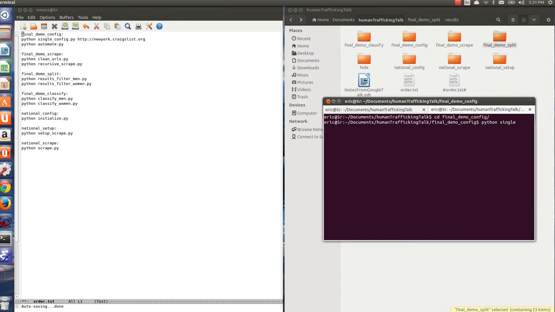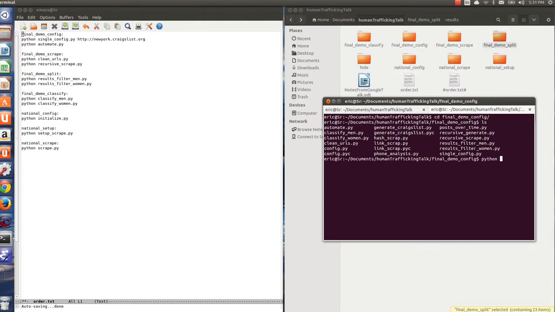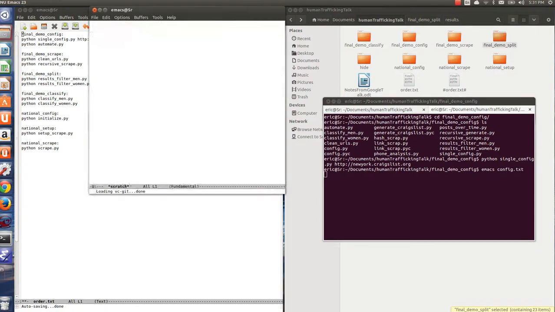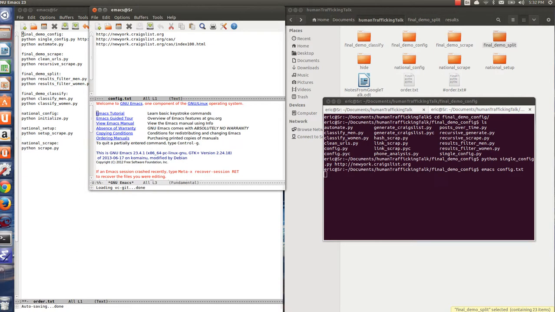Right now, I'm going to set up the web pages that I care about. First, let's get a look at the directory so you know I'm not lying. Now, this is going to set up a file, config.txt, which is going to have the first link, the casual encounter section of Craigslist, and it'll set up the index for which I'm scraping.